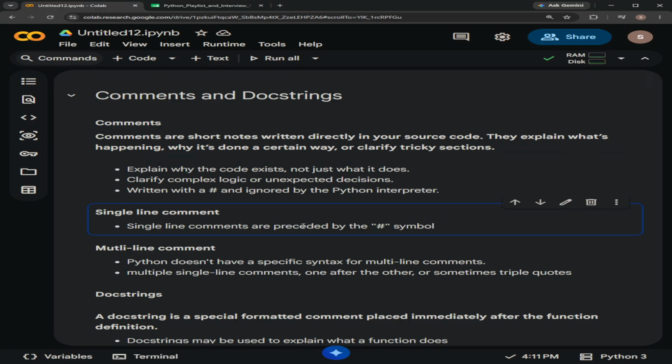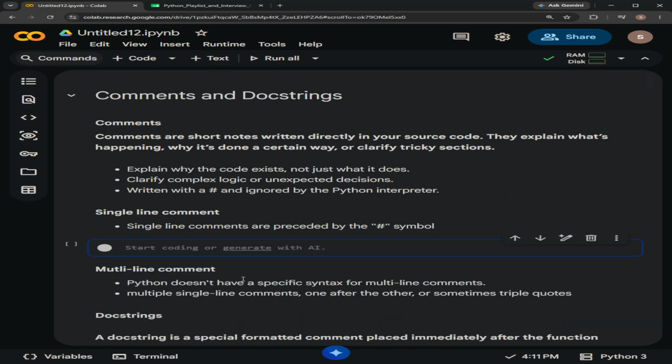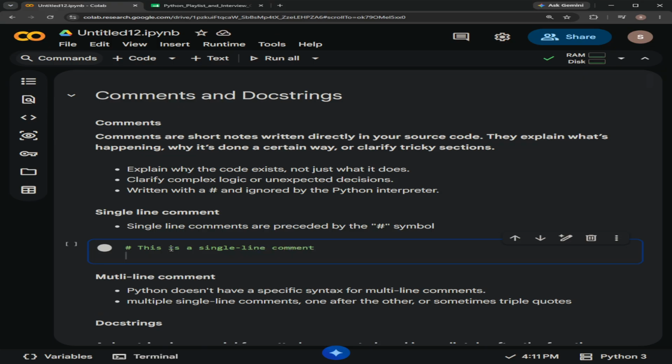There are different types, like single line comments and multi-line comments. Single line comments are preceded by the hash symbol. So let's try writing one comment. A comment is preceded by a hash, so always start with a hash. This is a single line comment. This is how we can write a comment, and we can write the code after this.